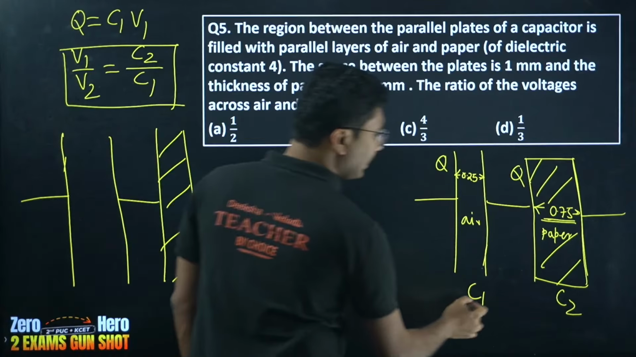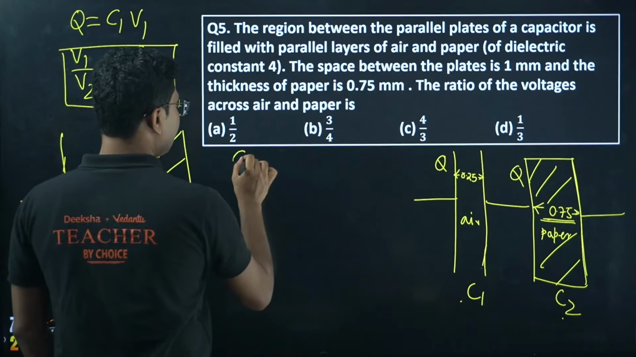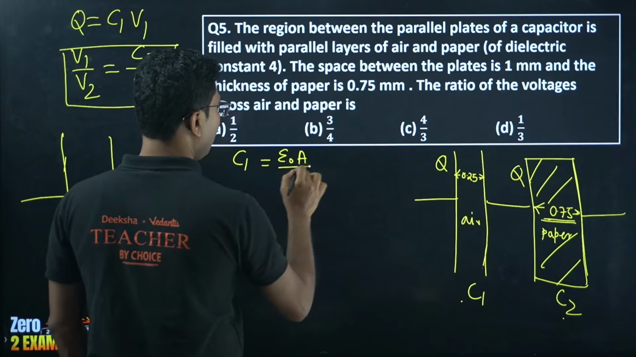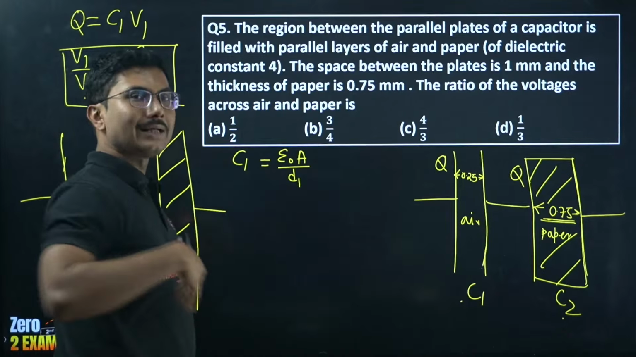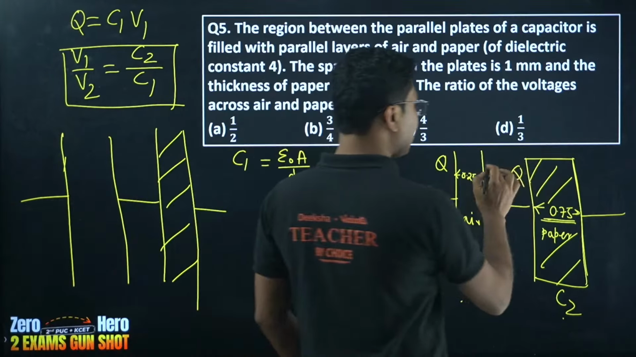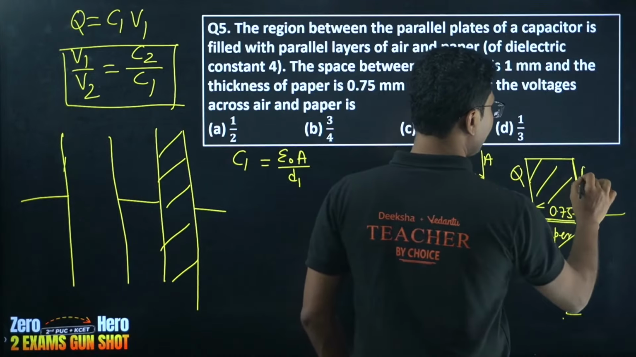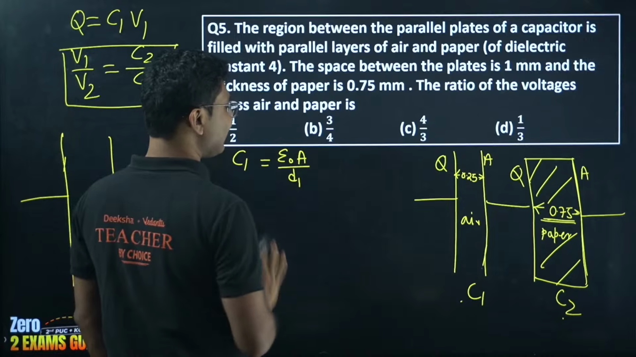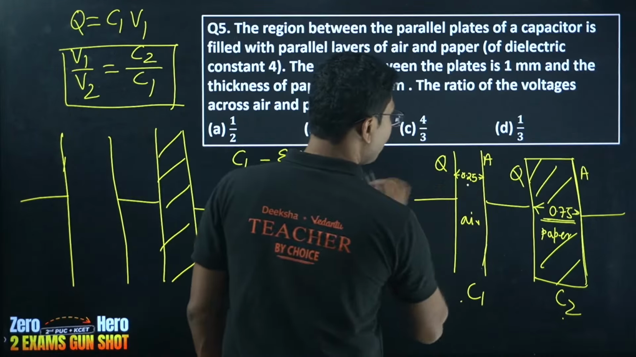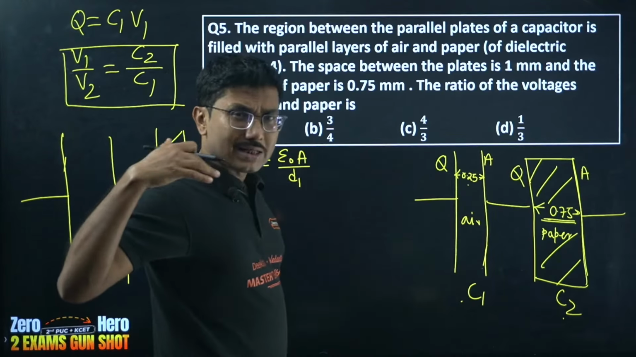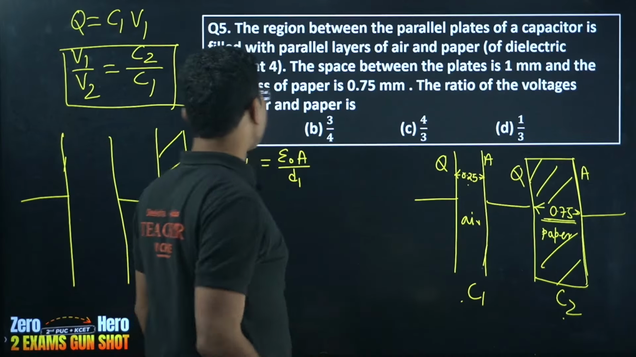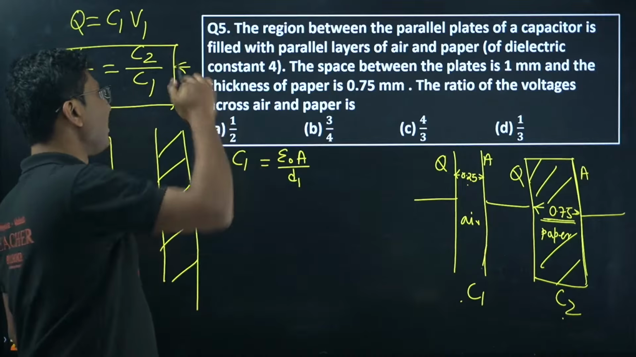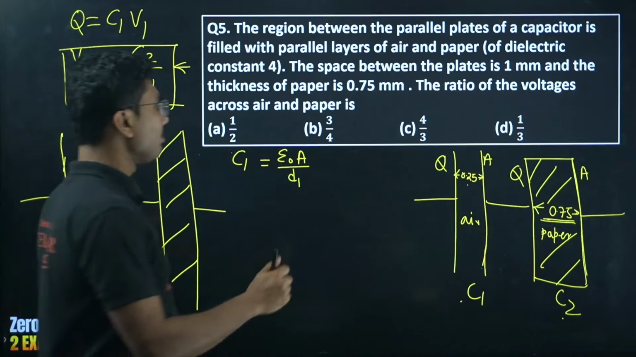So this is C1, this is C2. What is C1? C1 has only air. So epsilon naught A upon distance D1. Area is constant. Both capacitors should have same area. Area is not changing, only distance is changing. So what is this? 0.25. And we will not even consider the units. Units are also not important because ultimately you have to find the ratio.